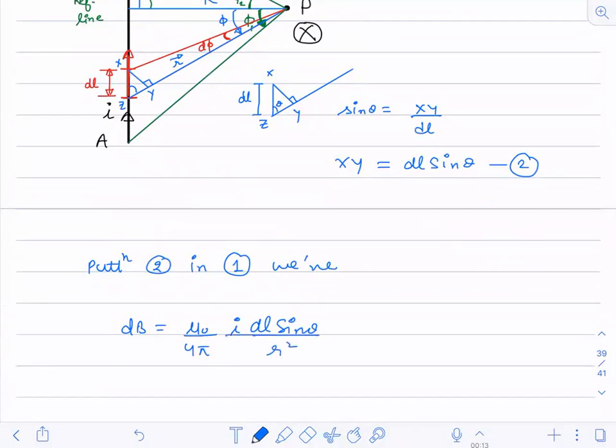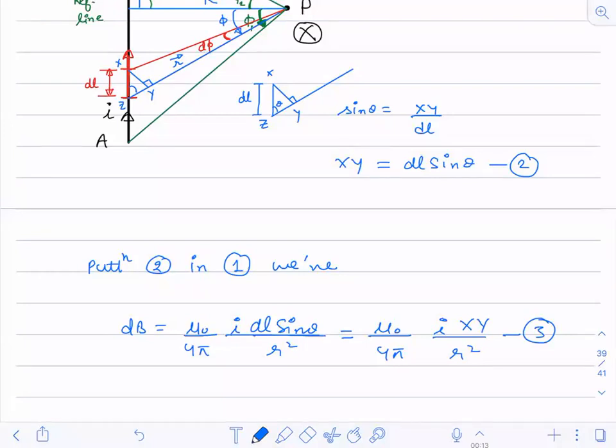Now instead of dl sine theta, I can write mu naught upon 4 pi I x y divided by r square. This is my equation number 3 now.